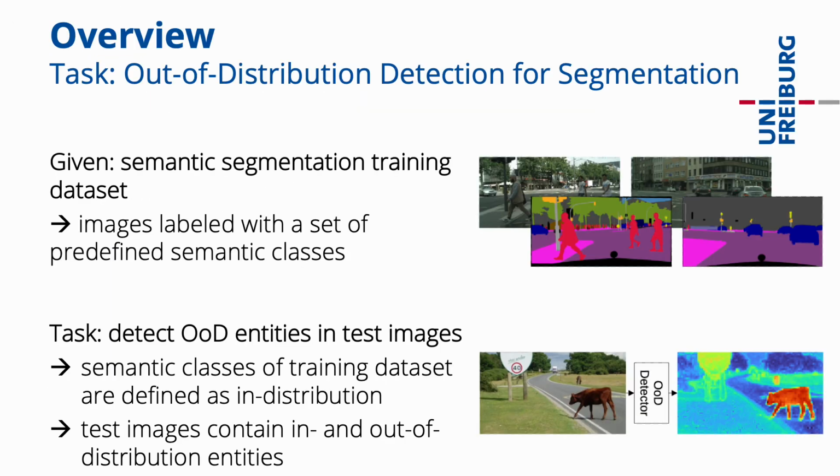This work is on out-of-distribution detection, or short OOD detection, for semantic segmentation. In this task, a semantic segmentation training dataset is given. It consists of images and dense segmentation masks labeled based on a predefined set of semantic classes. Everything that belongs to this set of predefined semantic classes is defined as in distribution. At inference time, the task then is to detect all out-of-distribution entities, or in other words, to segment all pixels that do not belong to the in-distribution categories.